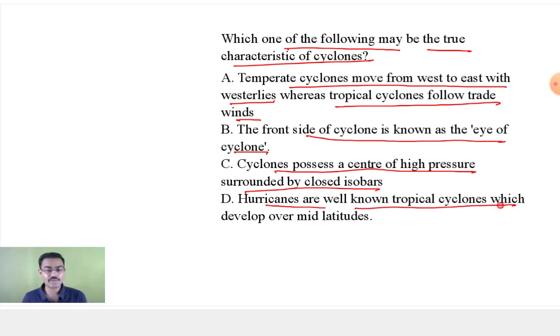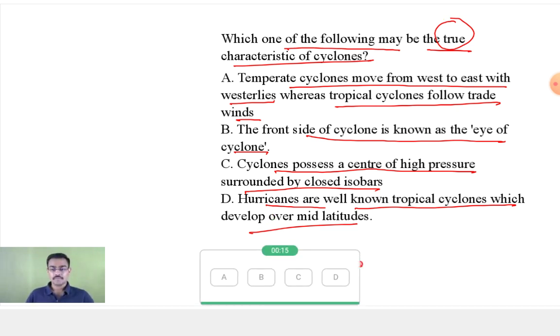Hurricanes are well-known tropical cyclones which develop over the mid-latitudes. Okay, answer is A.